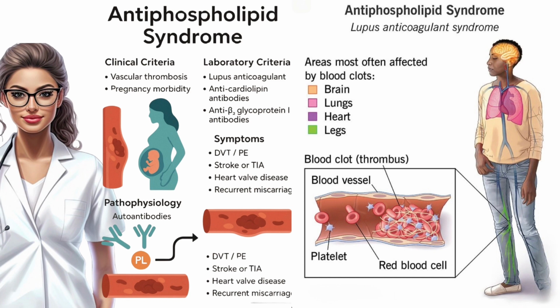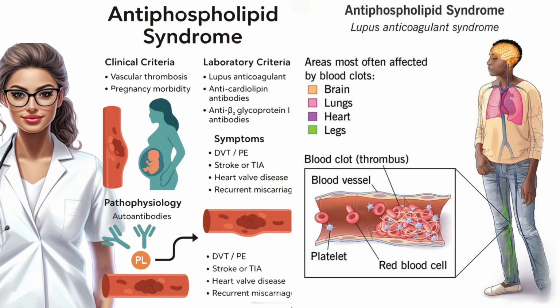Imagine a young woman, just 28 years old, who has already suffered 2 miscarriages. Later, she develops sudden leg swelling and pain, a blood clot. Testing reveals antiphospholipid syndrome, or APS. APS is an autoimmune condition where the body produces antibodies that make blood more likely to clot.